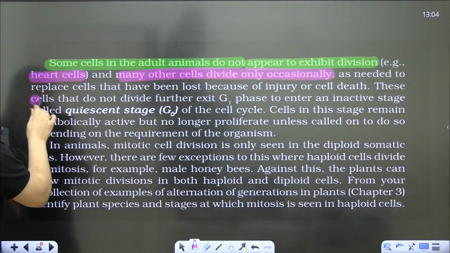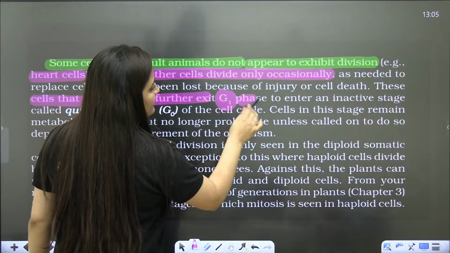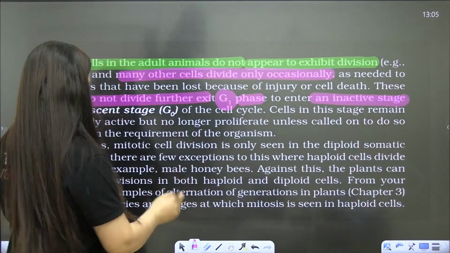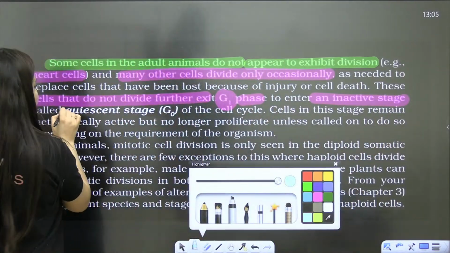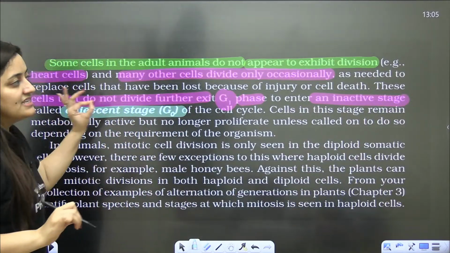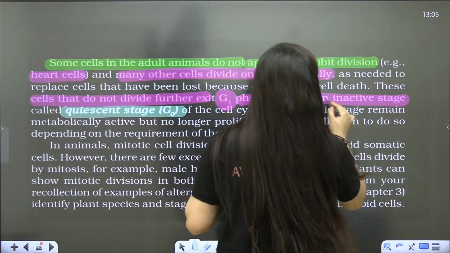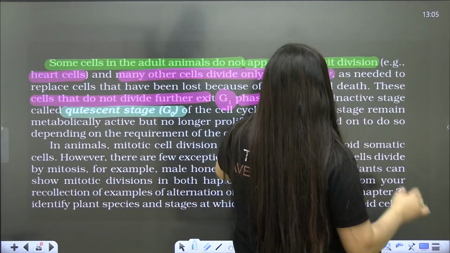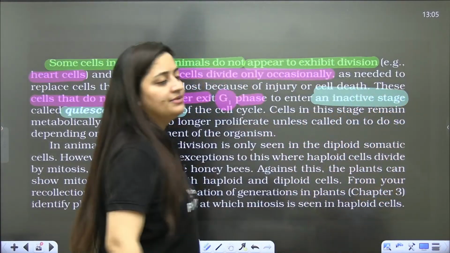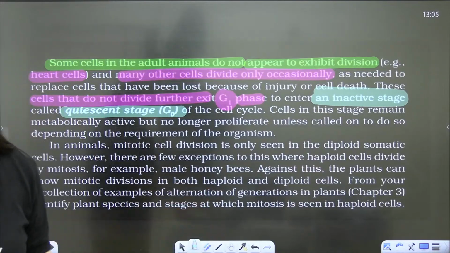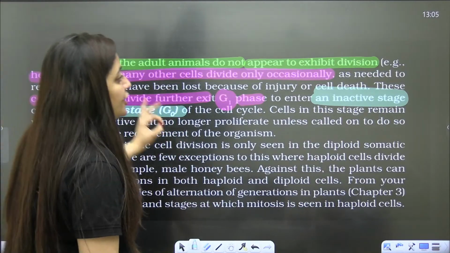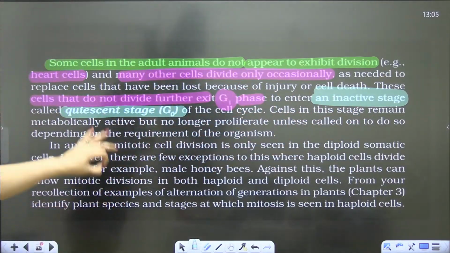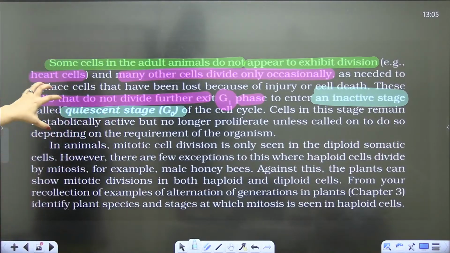So these cells that do not divide further exit the G1 phase to enter an inactive stage. Again I am repeating this point: this quiescent stage, the G0 phase, the cell arrest phase, we call it an inactive stage. It is inactive, but that doesn't mean the metabolism is not there. We call the quiescent stage inactive because the cells do not proliferate, they do not divide here. But that doesn't mean, students, that the metabolism is not there.